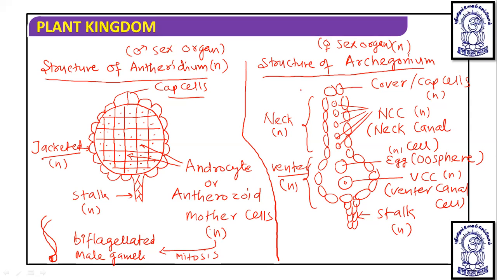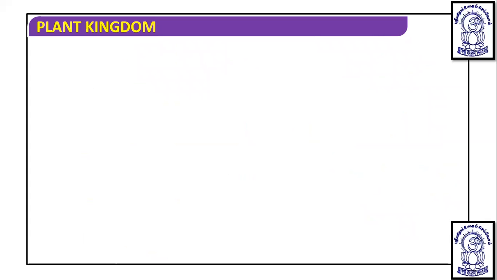Now I am going to draw the life cycle properly, and then we will write some of the important points on that. In the life cycle, you know that the gametophyte is the dominant phase, so I am writing gametophyte here as the dominant phase.